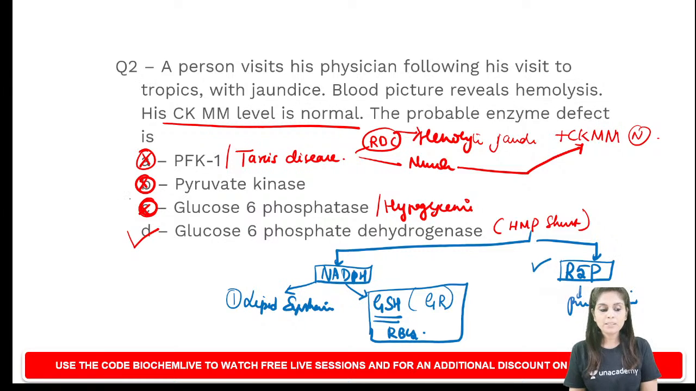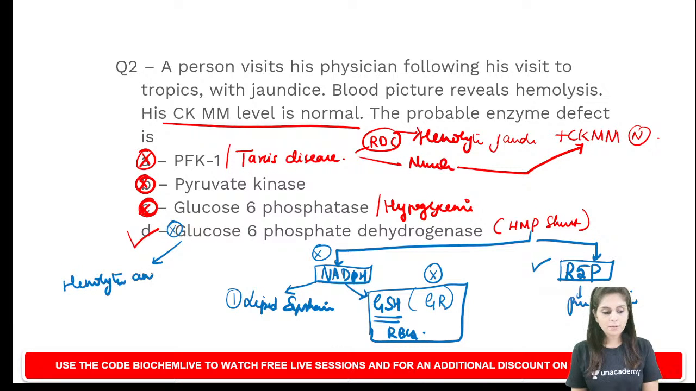So tell me what happens in glucose 6-phosphate dehydrogenase defect, all of you. When glucose 6-phosphate dehydrogenase is defective, NADPH will not be synthesized. Without NADPH in RBCs, glutathione cannot be regenerated. So RBCs do not have an effective antioxidant mechanism. So following exposure to an oxidative stress, RBCs undergo lysis. So glucose 6-phosphate dehydrogenase defect will present as hemolytic anemia.